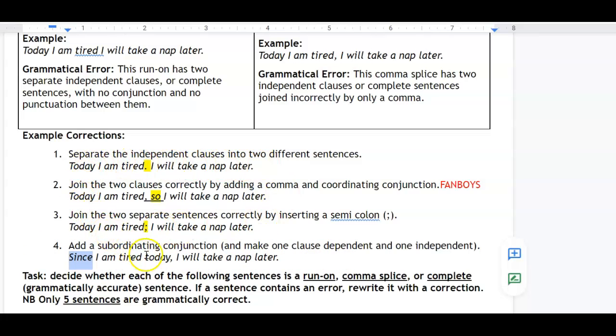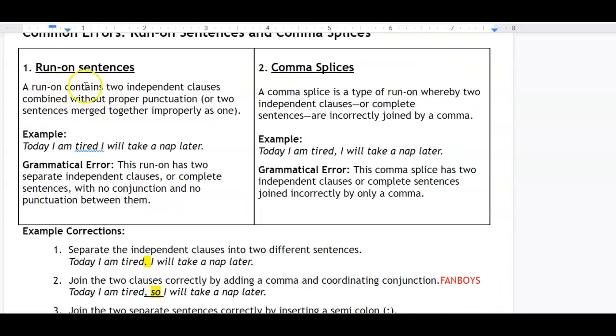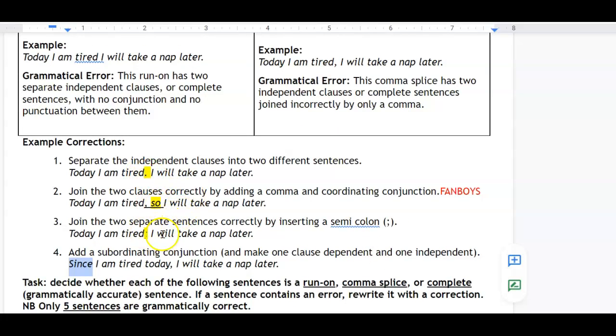What I really want you to do is just try to recognize when this kind of mistake is happening, a run-on sentence. The second type of error is a comma splice, where you put a comma in and it shouldn't be a comma. So here we go. Today I am tired, I will take a nap later. You can't put a comma in there, gentlemen. That still is incorrect, because a comma doesn't go in between two independent clauses, and you put a lot of these in your writing generally. You have to use these ways of correcting it.